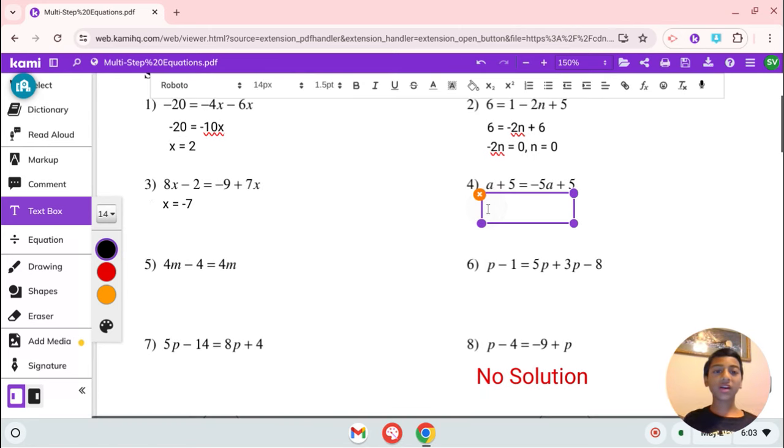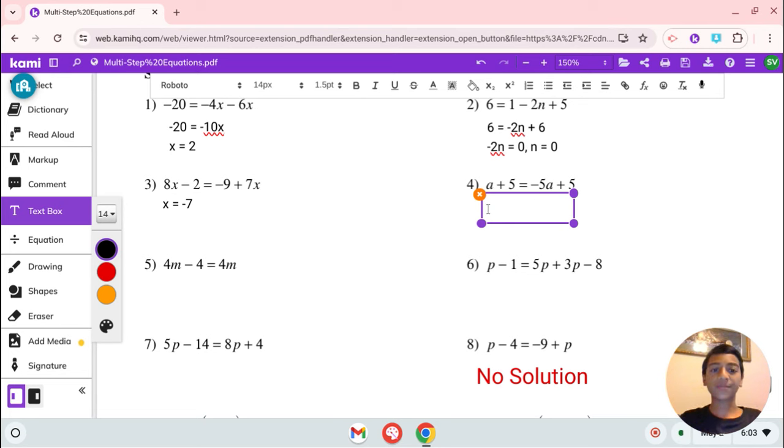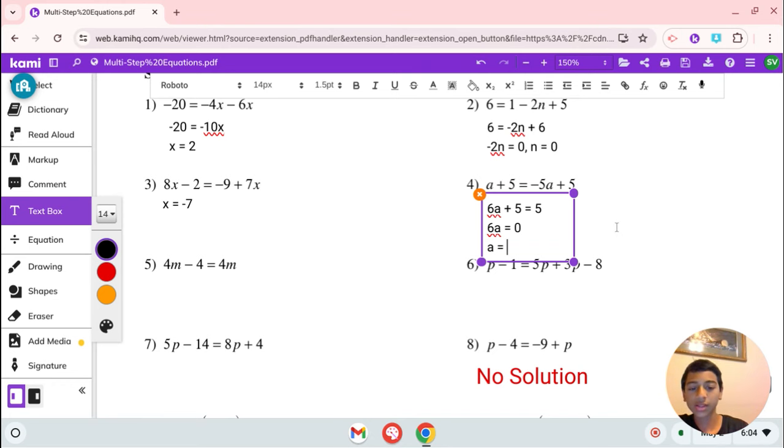Next we have negative 5a plus 5. So let's subtract 5 from each side. That cancels out. I'm also going to add 5a to both sides, so I'm going to have 6a plus 5 equals 5. If we subtract both sides by 5, you get 6a equals 0, so we automatically know that a is equal to 0.